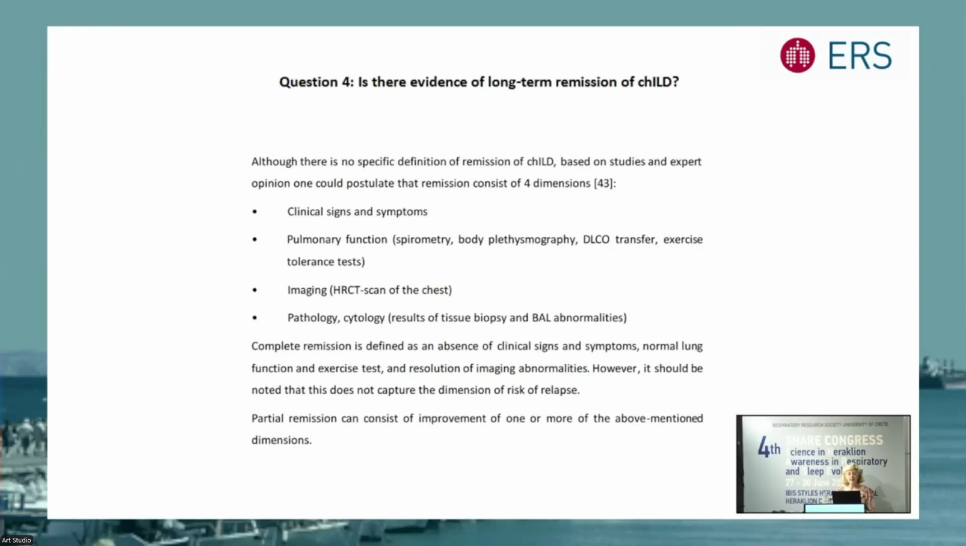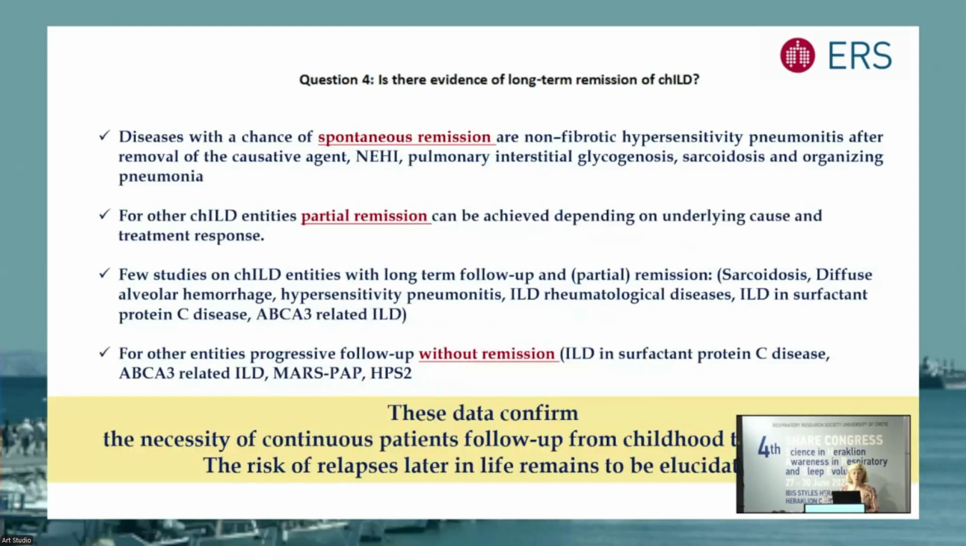The fourth question was, is there any evidence of long-term remission of children's interstitial lung disease? In order to discuss transition, we have to know the natural history of children's interstitial lung disease, which are many heterogeneous entities. They are entities that present with spontaneous remission, like non-fibrotic hypersensitivity pneumonitis in childhood after removal of the causative agent, like neuroendocrine hyperplasia of infancy, like pulmonary interstitial glycogenosis, like sarcoidosis, like organizing pneumonia.